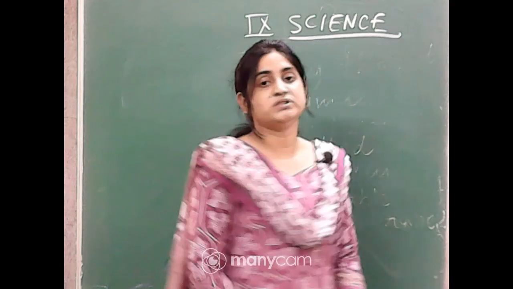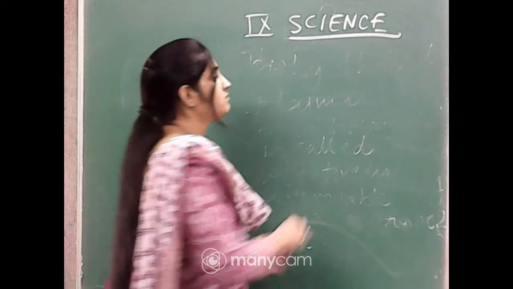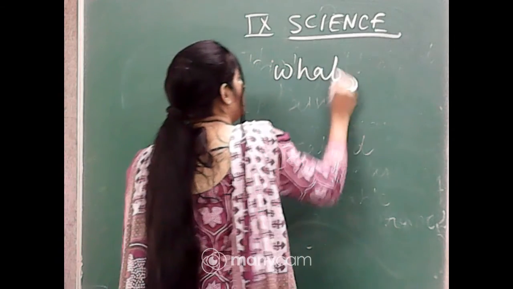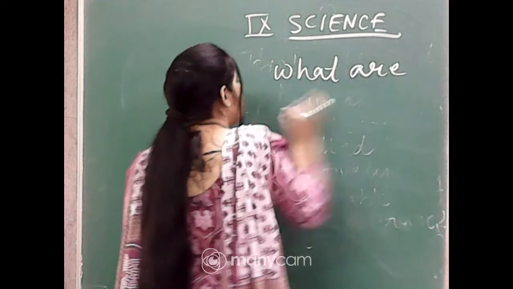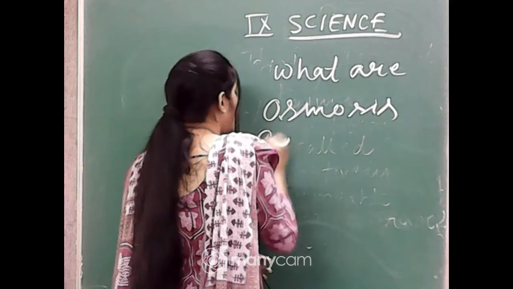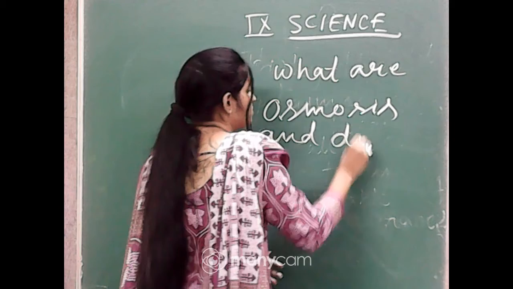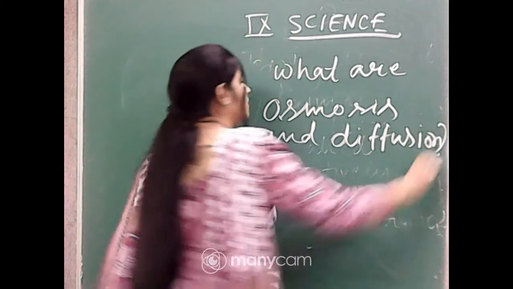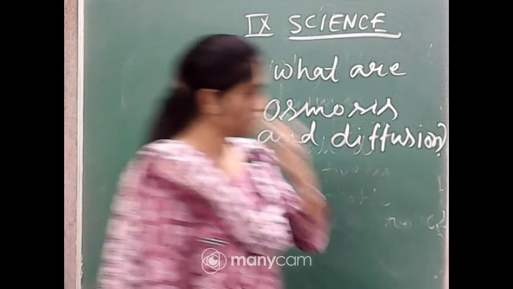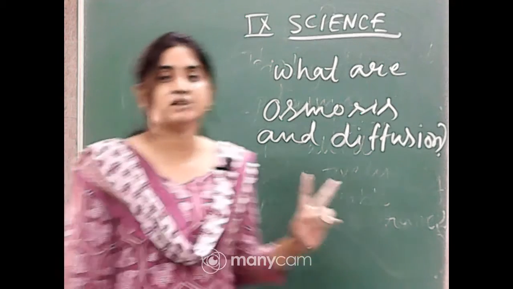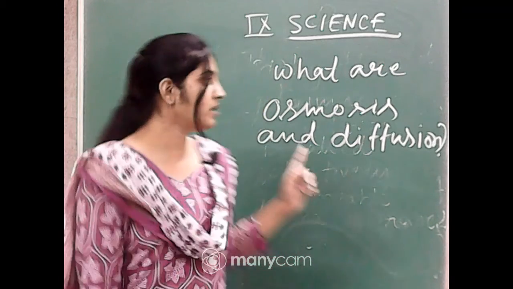What is osmosis and what is diffusion? Osmosis and diffusion are two biological processes that occur in the living organism's body.